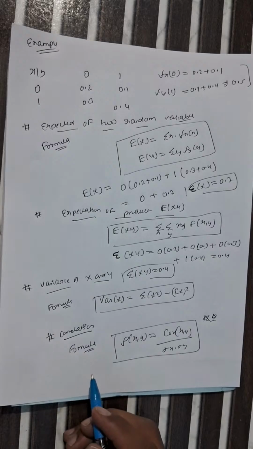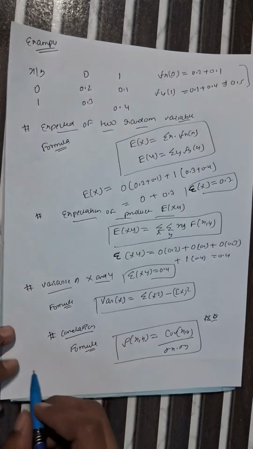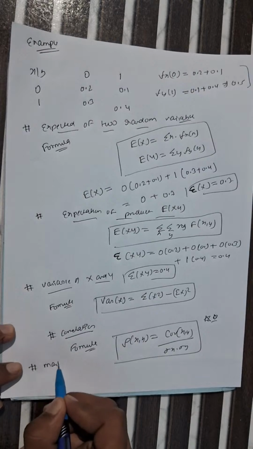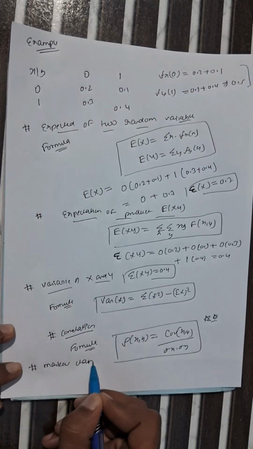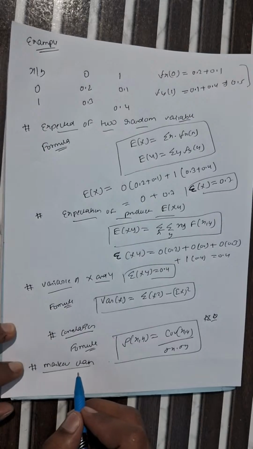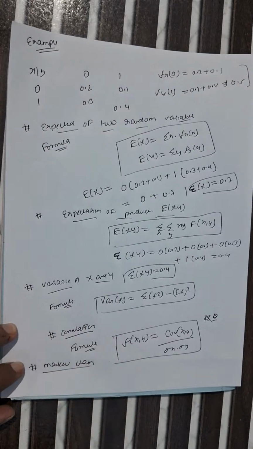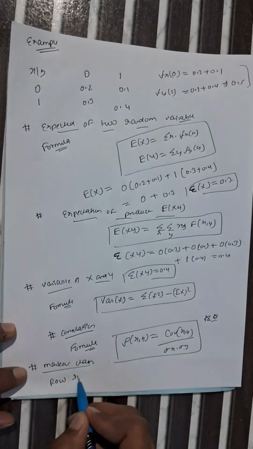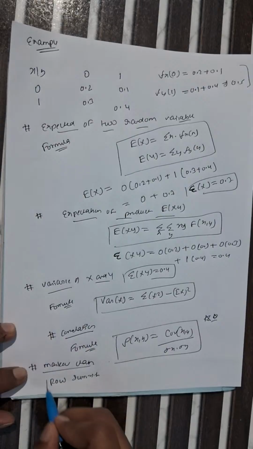So here I am explaining one more important topic, which is related to Markov chain or stationary steady state. For a Markov chain, the transition matrix condition is that the row sum equals 1. This is the condition for Markov chain.